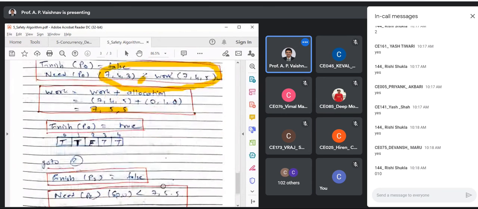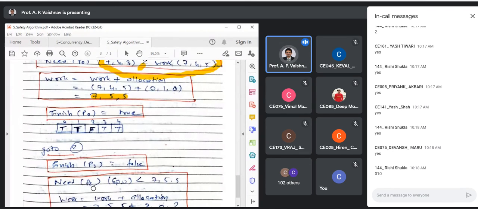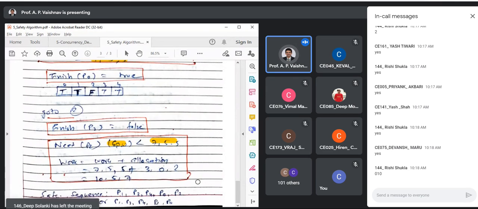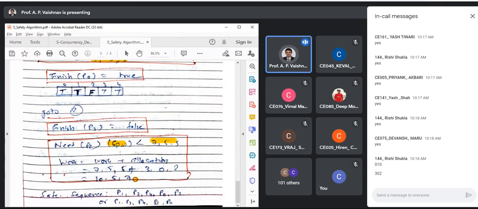Okay. Let us try for the last one. Need of P2, 600. Can we complete that? Yes. So the final value you will get will be 1057.